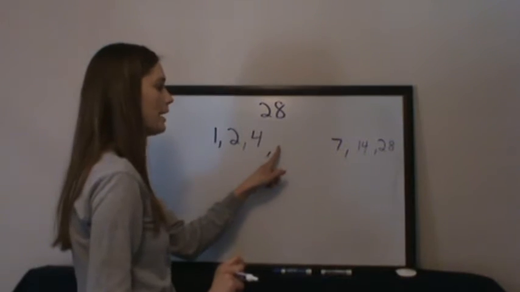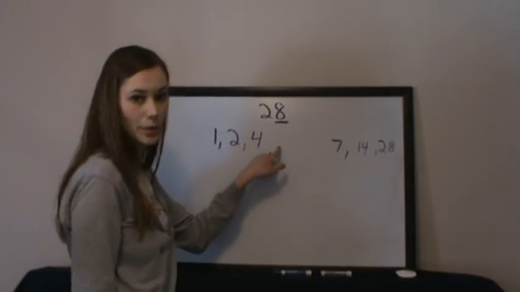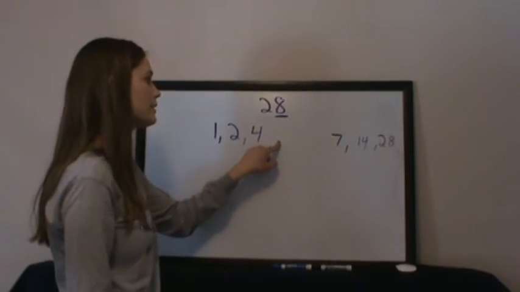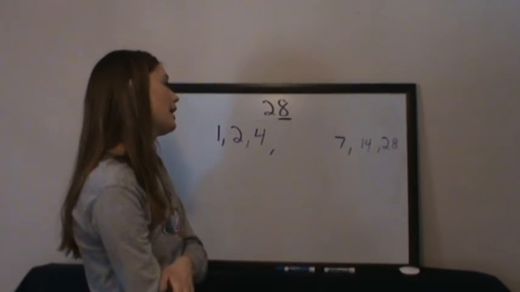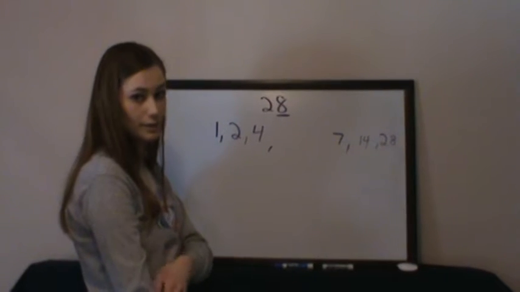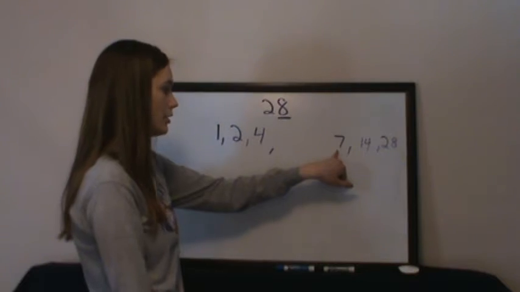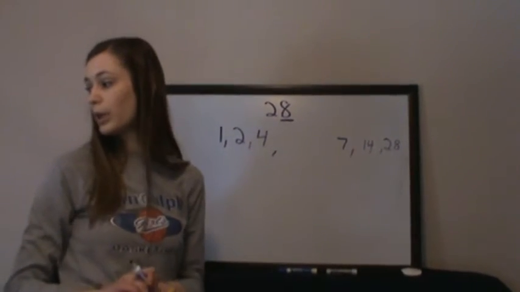So 5 would be next. It does not end in a 0 or a 5, so it is not divisible by 5. That's one trick that we've learned. 6, I'm thinking about my facts for 6, and there's nothing that I can multiply 6 by to get 28, and that means that 28 is not divisible by 6 as well. And then I'm back to 7, which I already know is a factor. So this is my list of factors for the number 28.